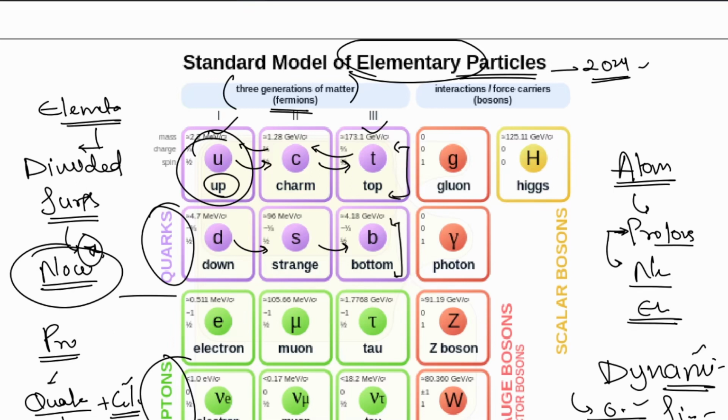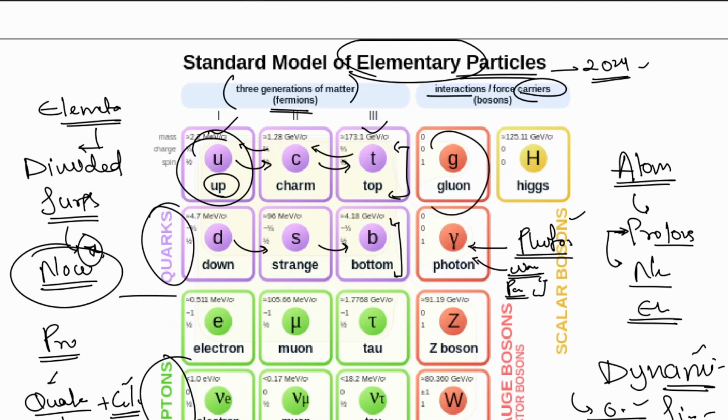Okay, then these are interaction particles, interaction or force carriers. One of the very major force carriers we have is the photon. It displays both characteristics, of a particle and also of a wave. This you must read about. It was explained by Einstein in his equation of the photon.